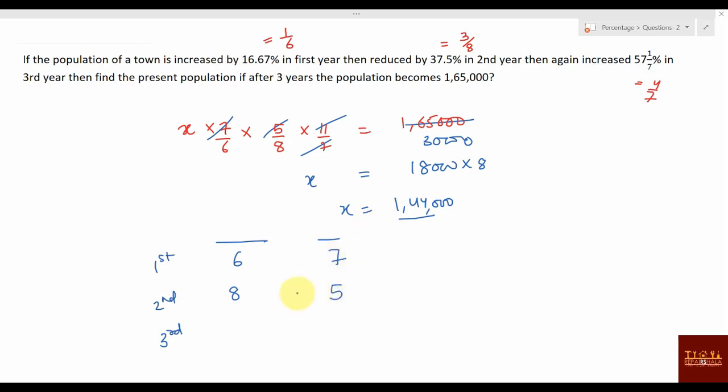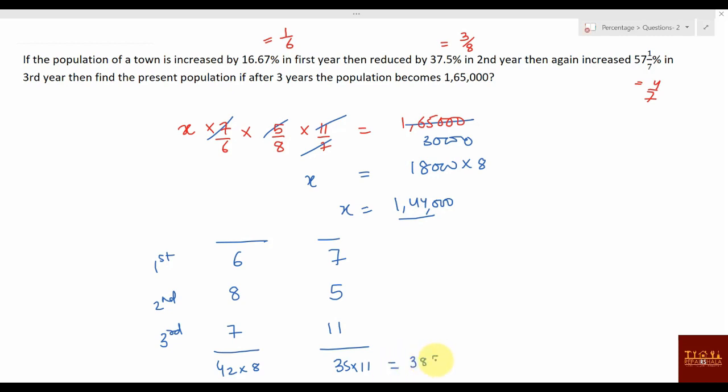Then again 57.7%, so 7 will become 11. Right, so what is becoming here? Multiply everything: 42 into 8, and here you will get 35 into 11, which will become 385. Not 485, it will become 385.